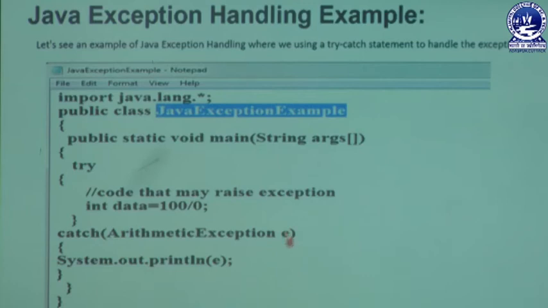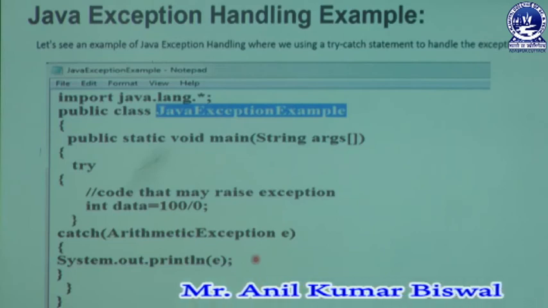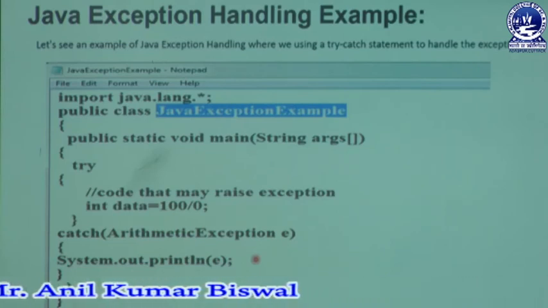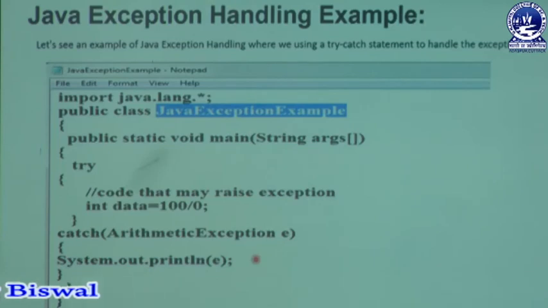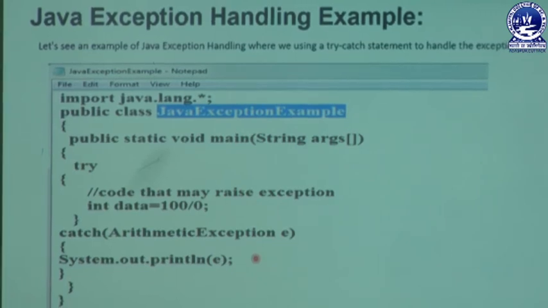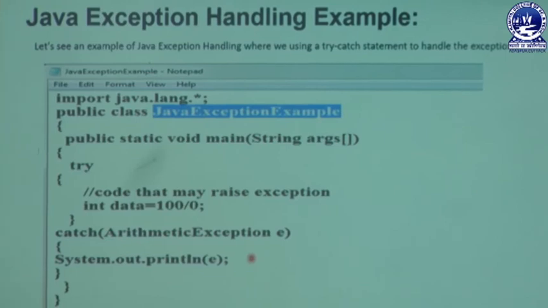Whenever the user prints that statement with System.out.println(E), that means printing the E object, you see that the program is facing a runtime exception relevant to arithmetic exception, meaning a number is never divided by 0. That is why we need to avoid this kind of arithmetic exception.